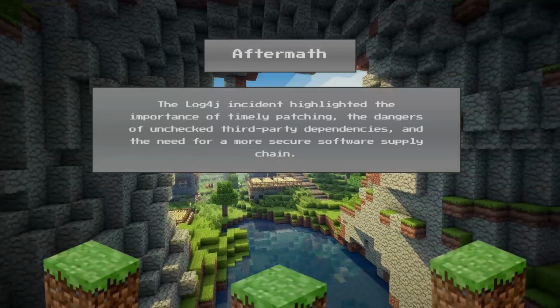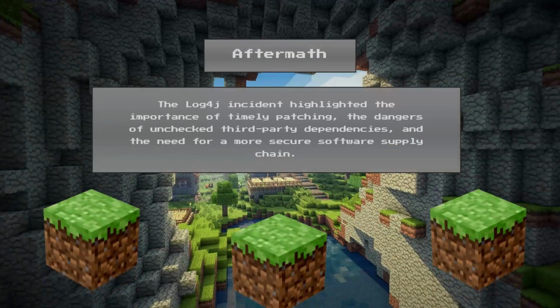At the end of the day, this whole Log4j mess showed us a few things. One, that open source software is awesome, but security holes for unchecked third-party dependencies can be devastating, so there must be proactive monitoring and swift response mechanisms to vulnerabilities like these. Two, if you're running a Minecraft server, or really any software, remember to patch your systems with the newest update available, whenever available.